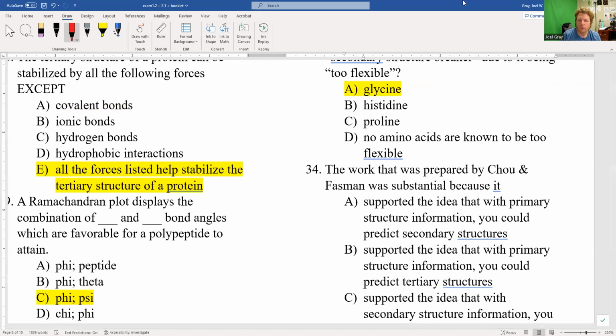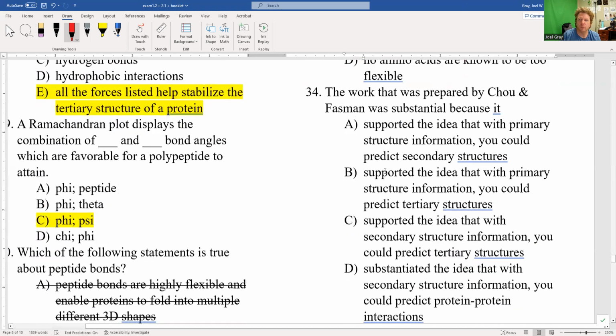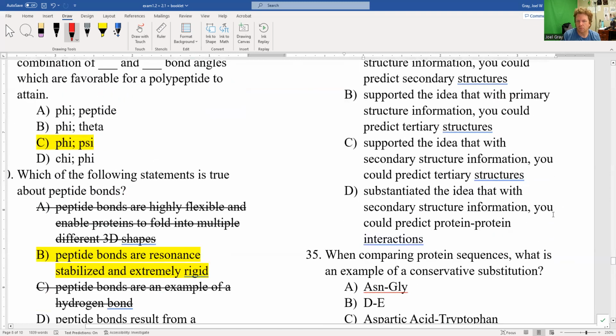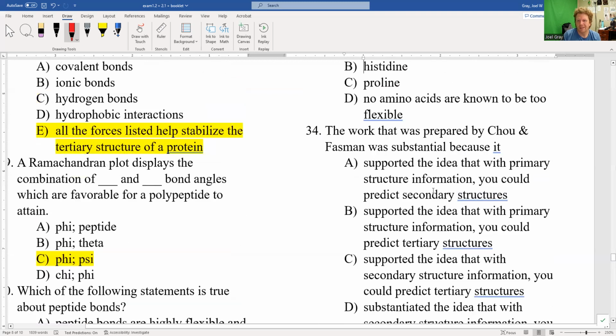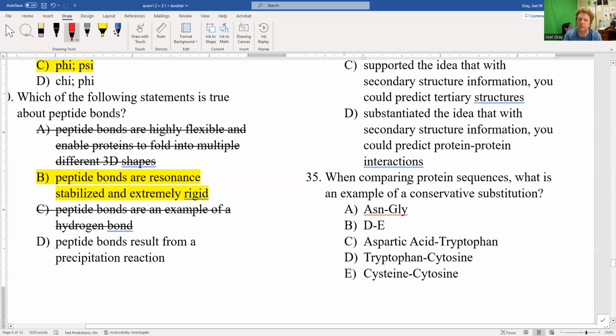Question number 34. The work that was prepared by Chou and Fasman was substantial because A, it supported the idea that with primary structure information, you could predict secondary structures. B, supported the idea that with primary structure information, you could predict tertiary structure. C, supported the idea that with secondary structure information, you could predict tertiary, and secondary could predict protein-protein interactions. They took primary structure information and came up with a way that you could make a pretty strong prediction about secondary structures. So the correct answer for that is A. They drew the connection between primary and secondary.